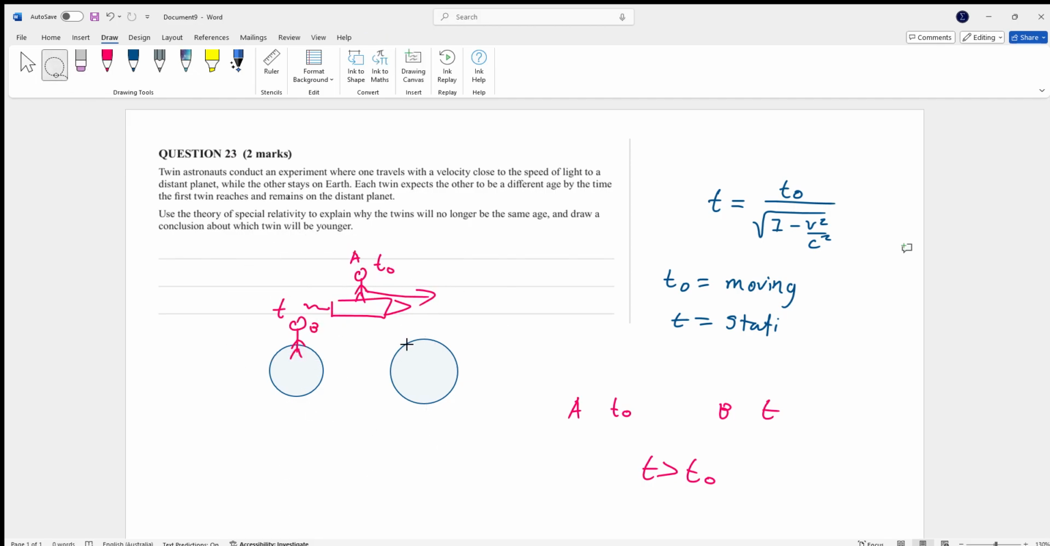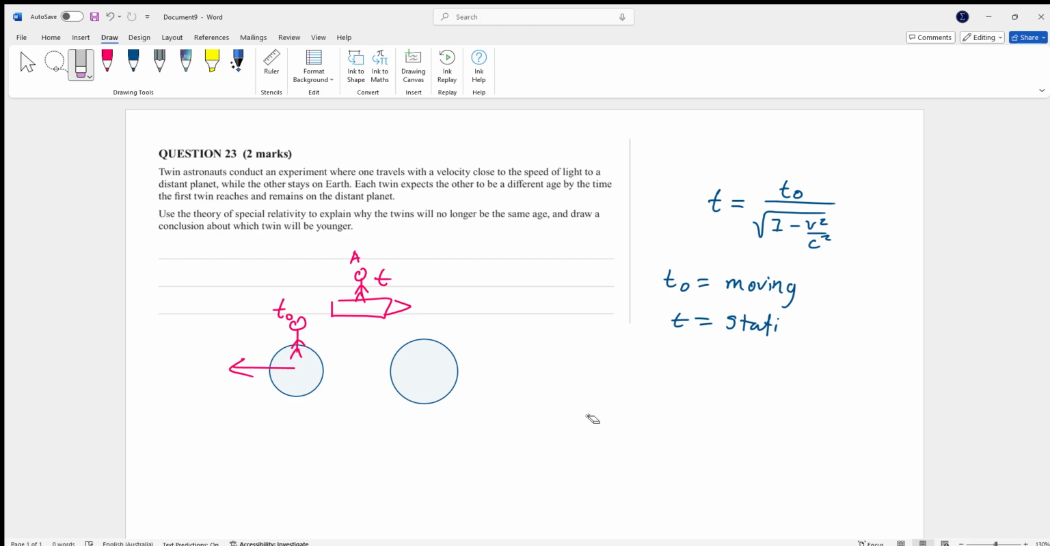So if we were to think of it like this, we could also make the argument as this. If we had this same situation here, we could also argue that the planet is moving away from this twin. So this would be t0 and then this would be T. So you could make that argument as well, meaning that twin A would then be older because it would be T and this would be t0. So which one is correct?